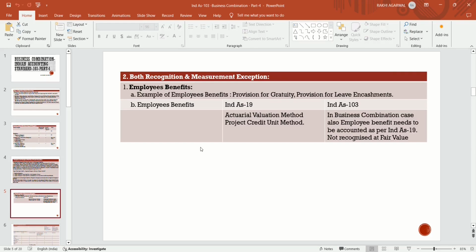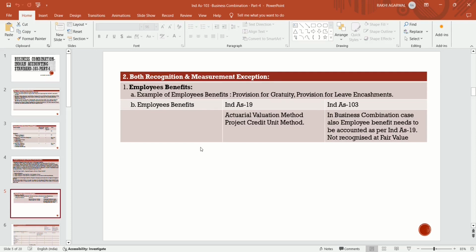Ind AS 19 follows the actuarial valuation method, that is, the projected unit credit method is to be followed. In Ind AS 19, for employee benefits they follow the actuarial valuation method. But there is an exception in Ind AS 103: if employee benefits are acquired in a business combination, then they need to be accounted for as per Ind AS 19.